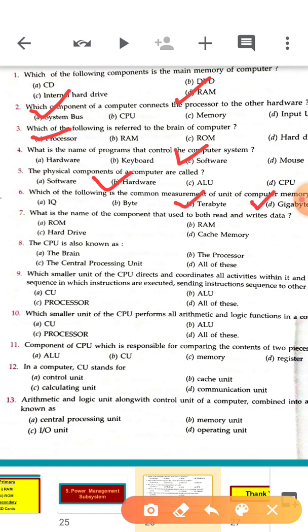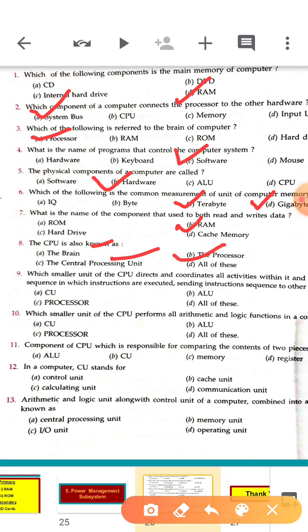What is the name of the component that you use to read and write data? Read and write data means random access memory. In random access memory you can read data, you can write data. In ROM you can't. Okay, CPU, also known as the brain, the processor and the central processing unit. Yes, all three options are right, so all of these is the correct answer.